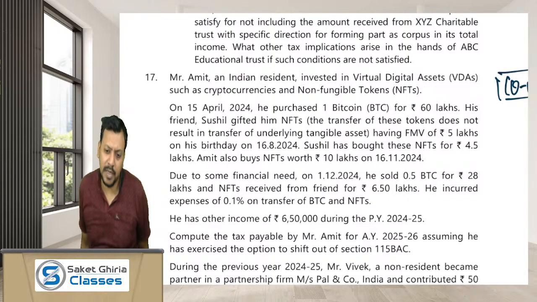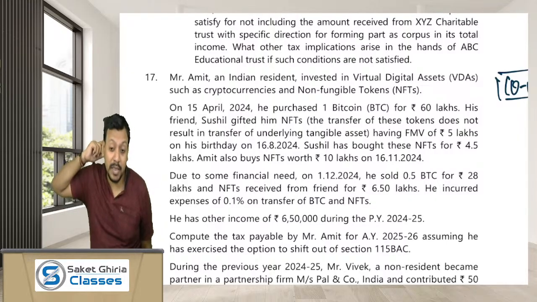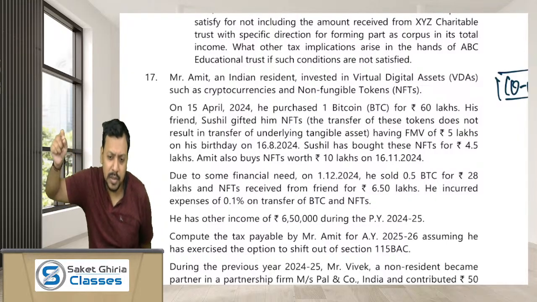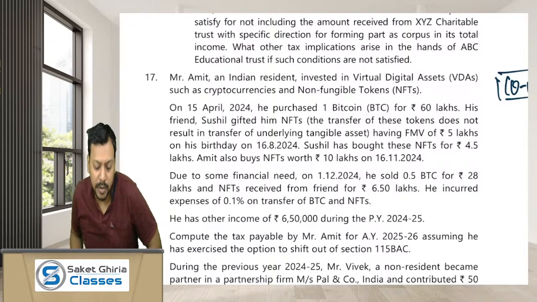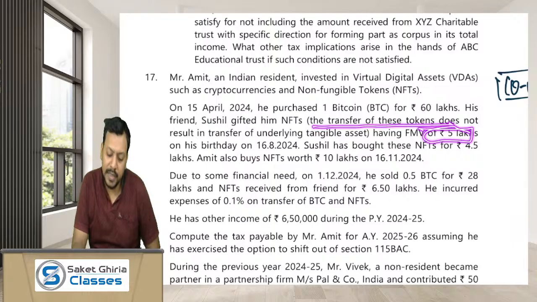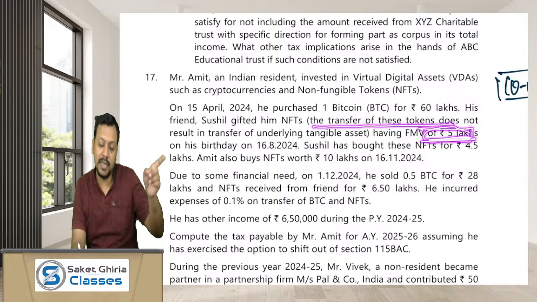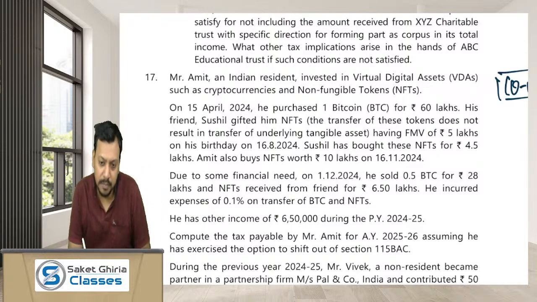Dear friends, if NFT are being gifted, section 56(2)(x) will be attracted because virtual digital asset is considered as a property for 56(2)(x). Okay. The NFT which has been gifted has FMV of 5 lakh. As the FMV is exceeding rupees 50,000, entire 5 lakh would be taxed as the income from other sources in the hands of Mr. Amit being the recipient of the gift. Okay.